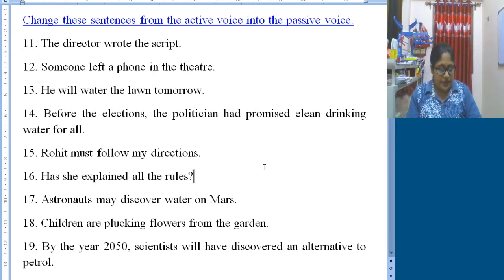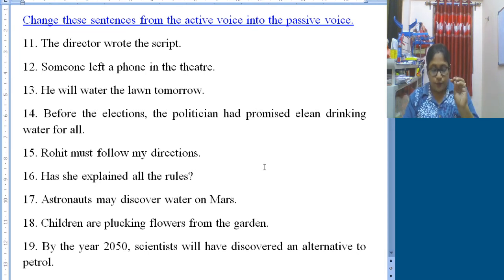Number 19 is quite similar to number 14. Here also some extra phrases are given in order to confuse us. But we will not get confused. See, by the year 2050, scientists will have discovered an alternative to petrol.